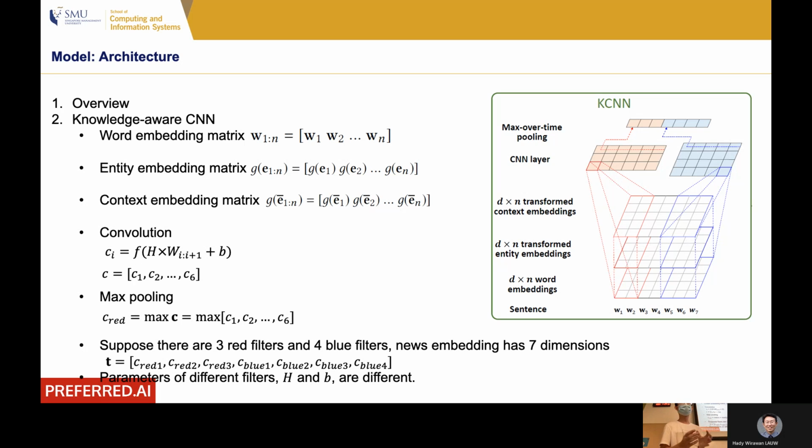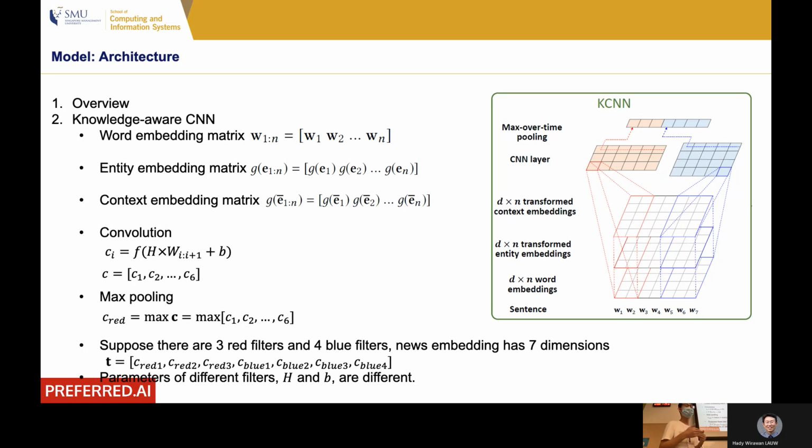And then for each row, we use max pooling. And then in total, we have the final representation of the news article, and the dimension of it is 7, because we have 7 filters in total, 3 red filters and 4 blue filters. So this is why I say the embedding of news, I use T to represent c red 1, c red 2, c red 3, c blue 1, c blue 2, c blue 3, c blue 4. Okay, and the parameters of different filters are different.